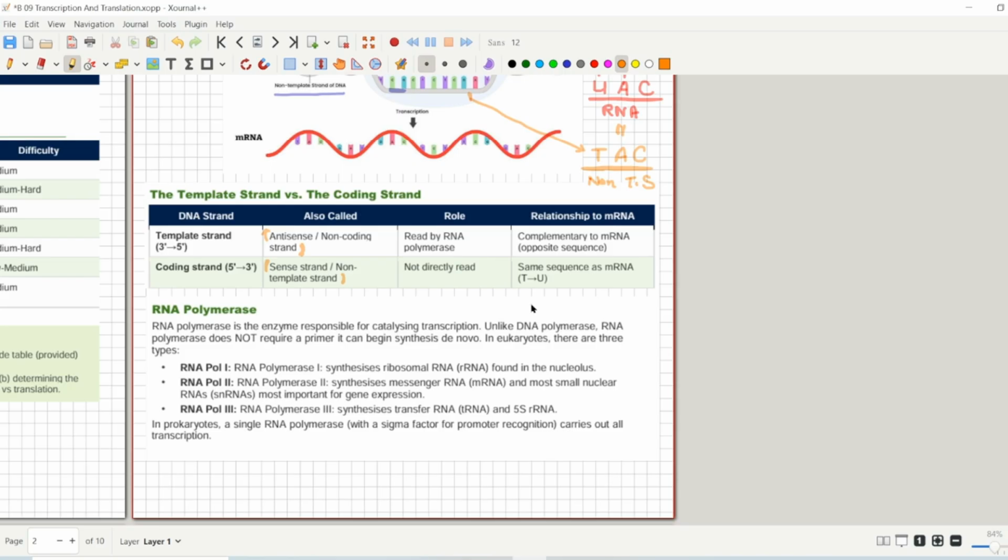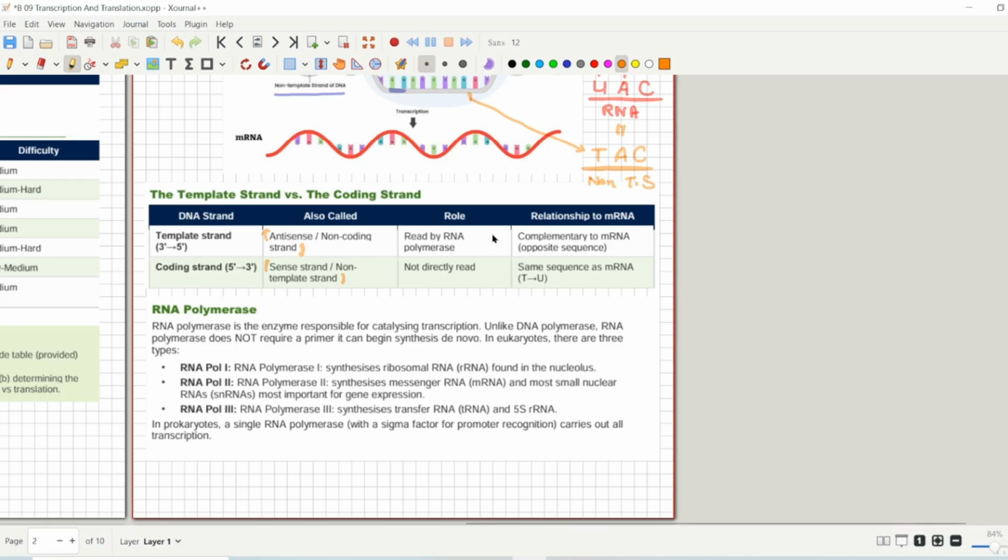In eukaryotes, there are 3 types of RNA polymerase: RNA polymerase 1, 2, and 3. The functions are in front of you. RNA polymerase 1 synthesizes ribosomal RNA. RNA polymerase 2 synthesizes messenger RNA and most small nuclear RNAs. And RNA polymerase 3 synthesizes transfer RNA and 5S rRNA. In prokaryotes, there is a single RNA polymerase with a sigma factor for the promoter region, and it carries out all the transcription. So in prokaryotes and eukaryotes, that is the whole difference here.